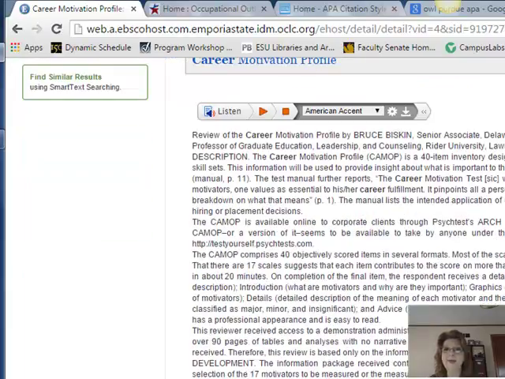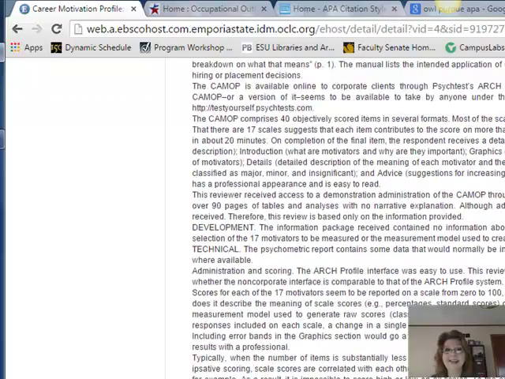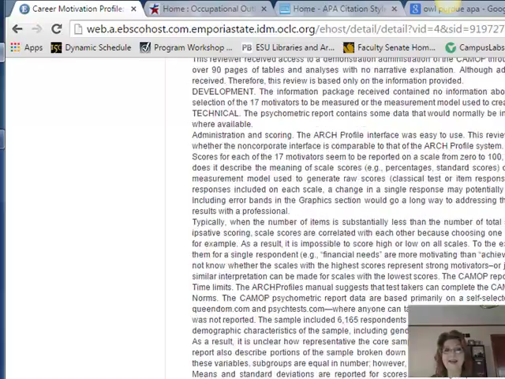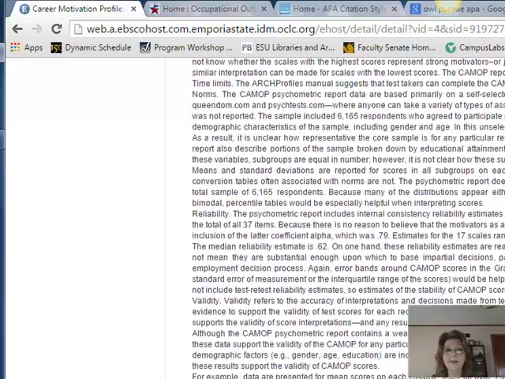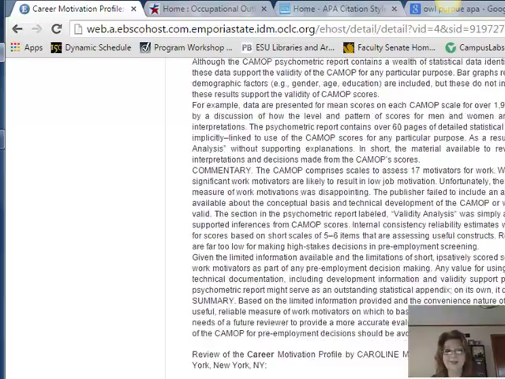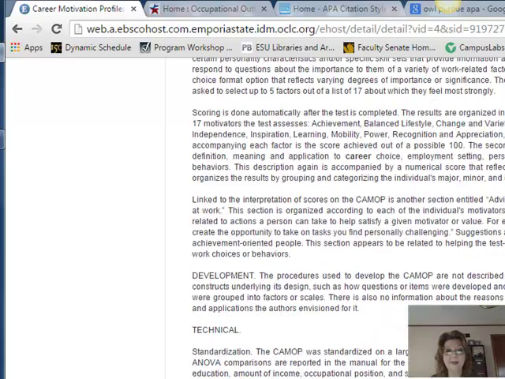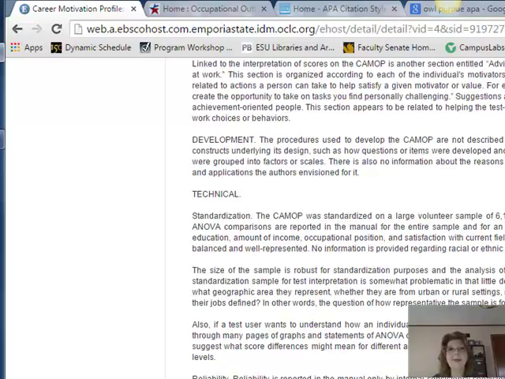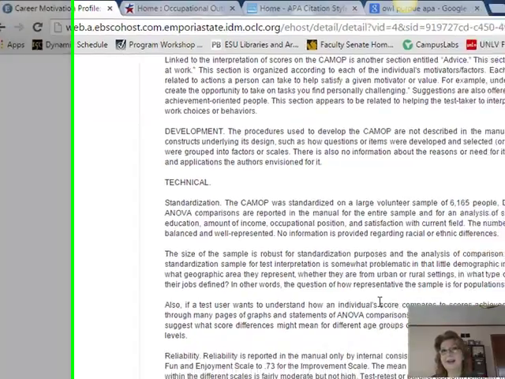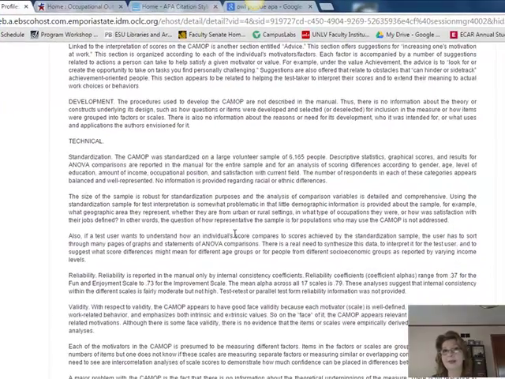It's a 40-item inventory designed to evaluate certain personality characteristics and/or specific skill sets. And as I go down, it'll tell me a little bit more about how the test is actually administered, the time limits, the reliability, the validity. And here's the actual review of the test itself. And I love this with the Mental Measurements Yearbook because this is going to tell me everything that I need to know about a standardized test or a standardized instrument.